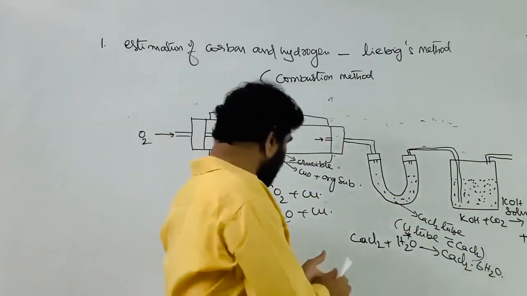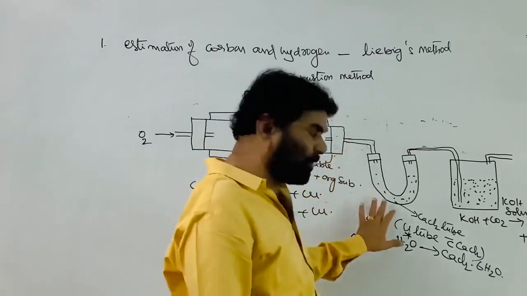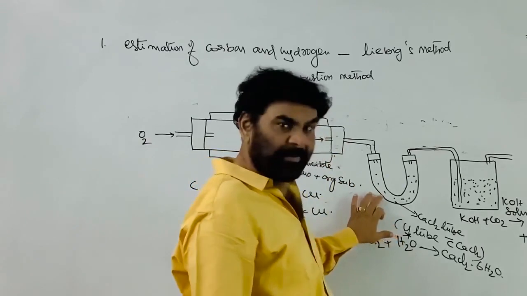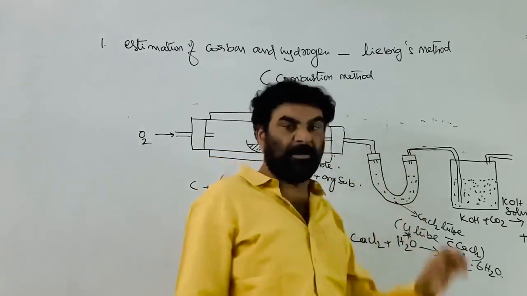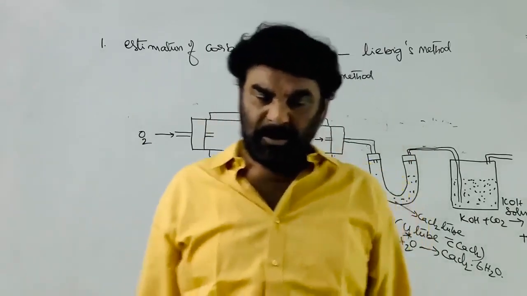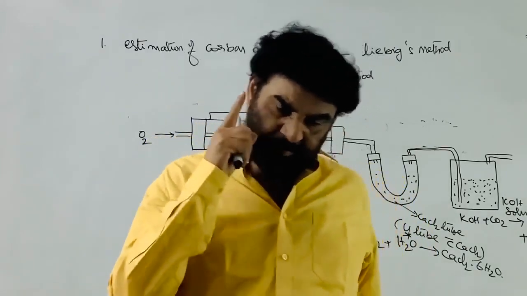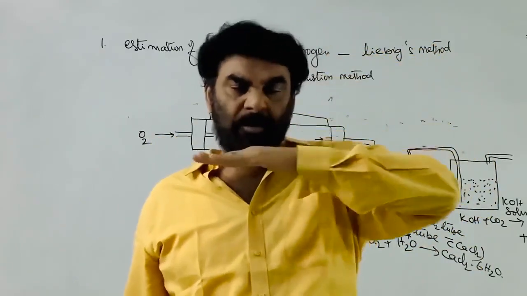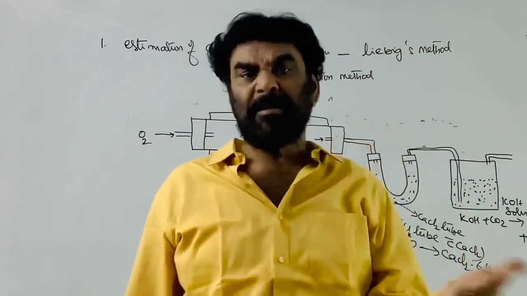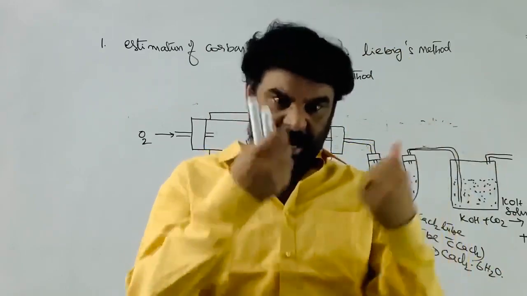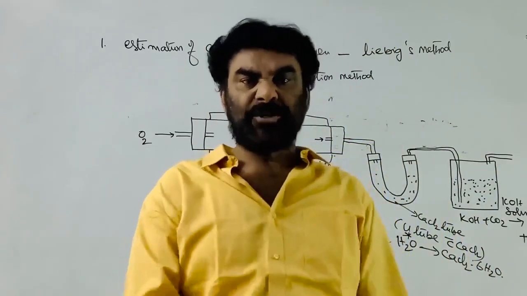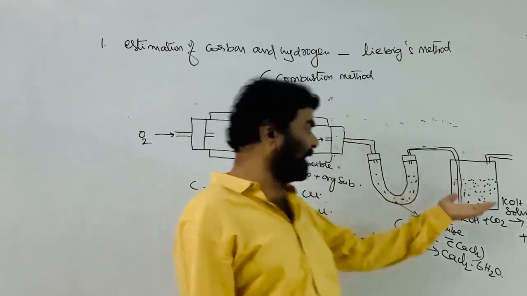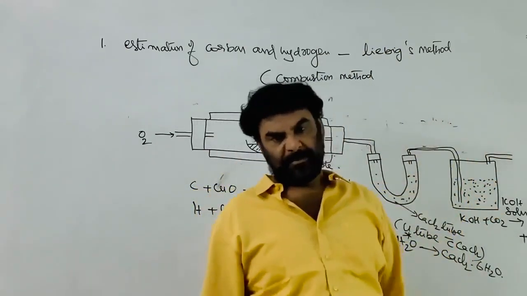After the experiment is completed, find out the weight of the calcium chloride tube. It will be more after the experiment than before, because in addition to calcium chloride, H2O is absorbed by it and its weight increases. Similarly, the weight of the KOH bulb also increases.